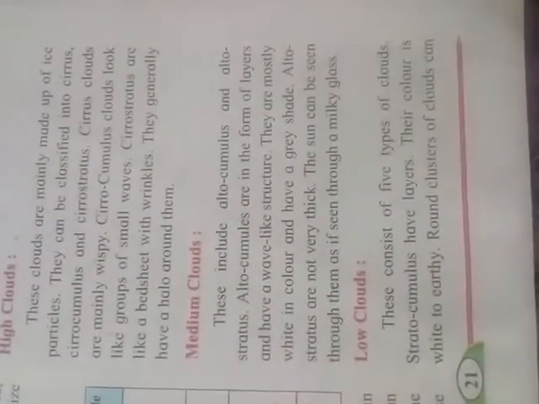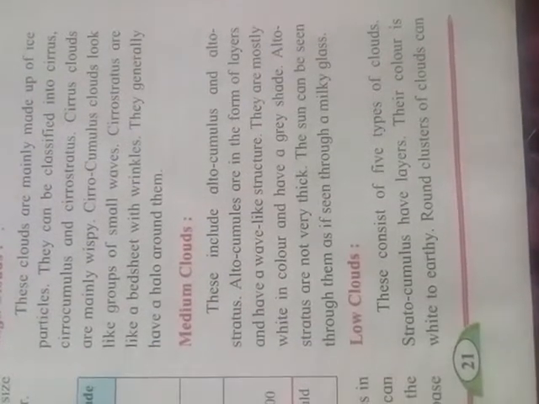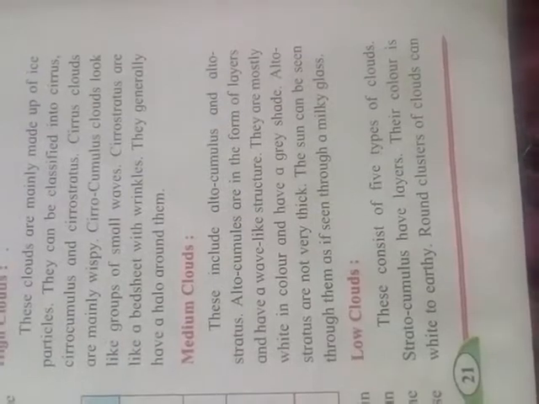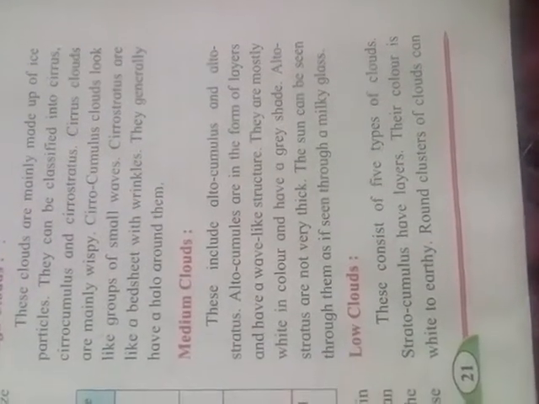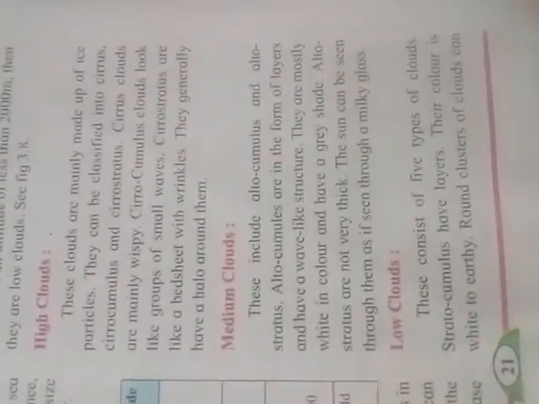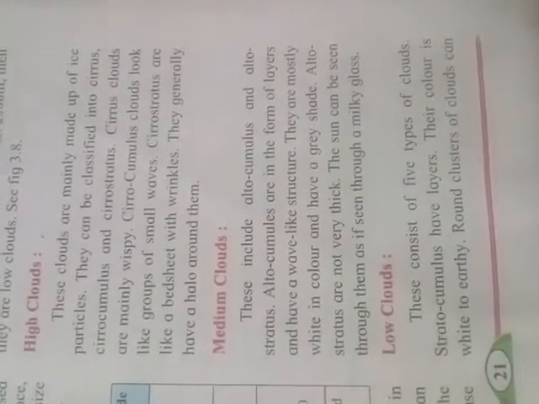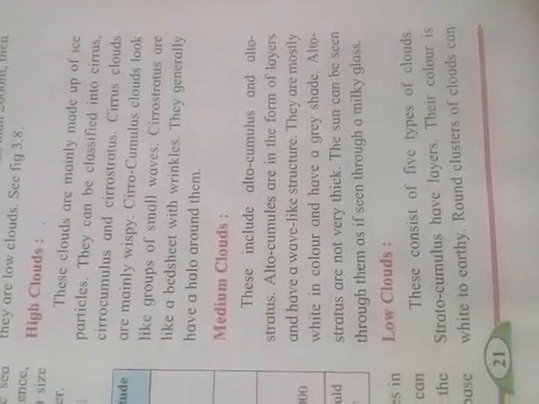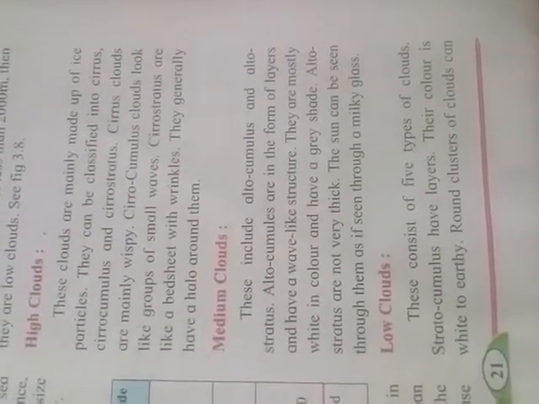The third type is low clouds. This consists of five types of cloud. The first is stratocumulus. Stratocumulus has layers, and its color is white and earthy.